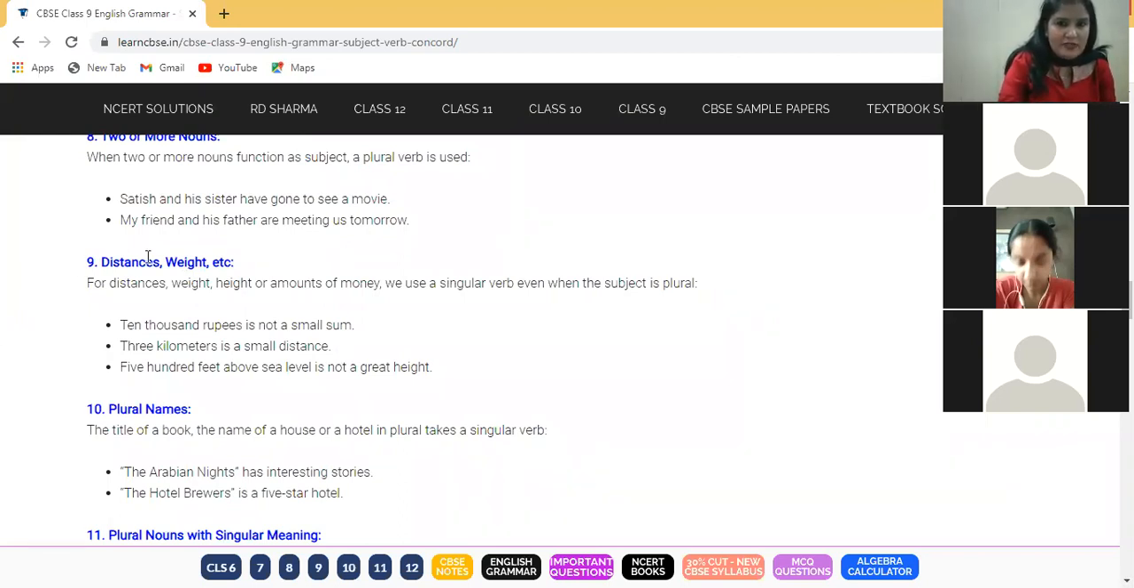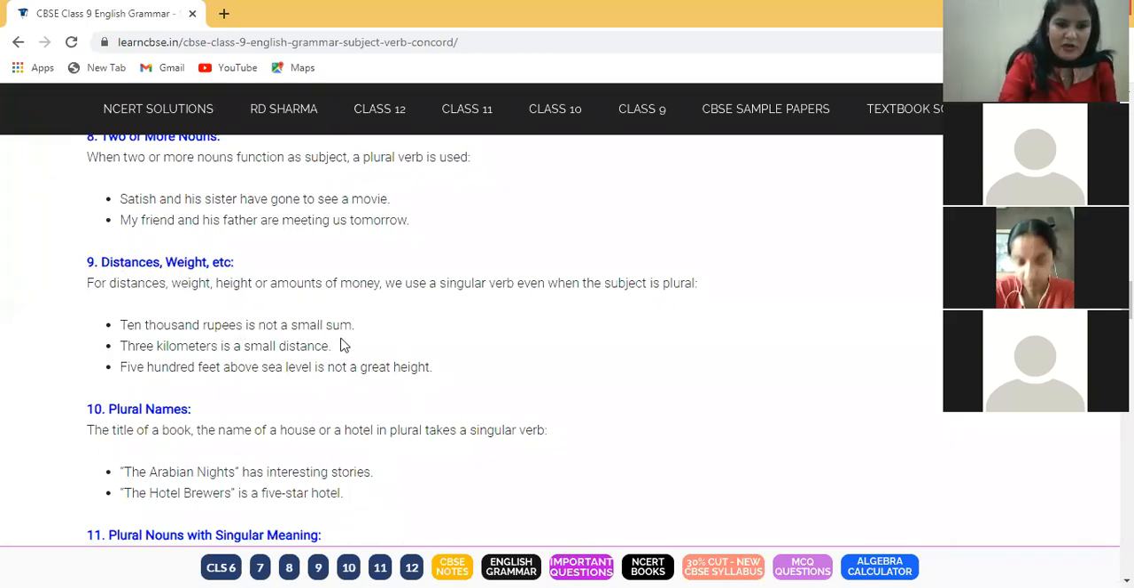Ninth rule is based on distance and weight. For distances, weight, height, or amounts of money, we use a singular verb even when the subject is plural. Clear? Whether your subject is singular or plural, when it is talking about distance, weight, height, amount of money, you will be using a singular verb only. This is the basic rule.